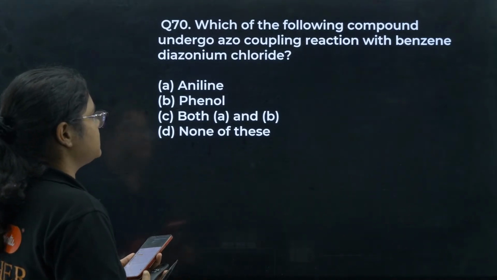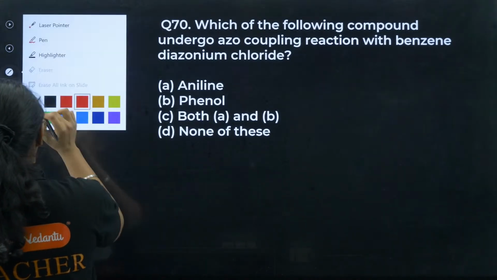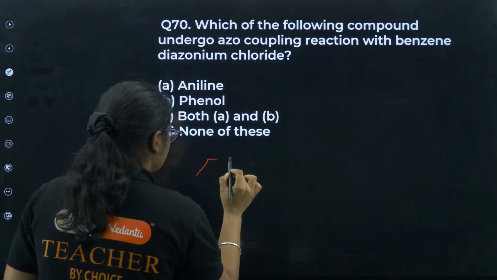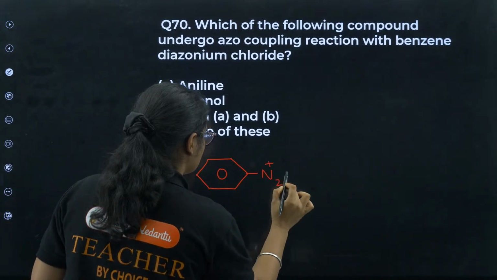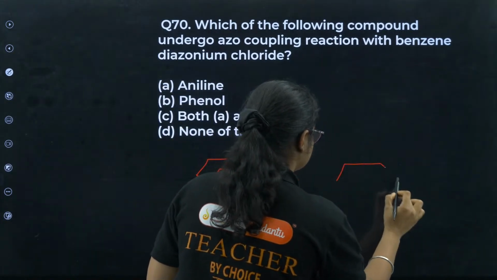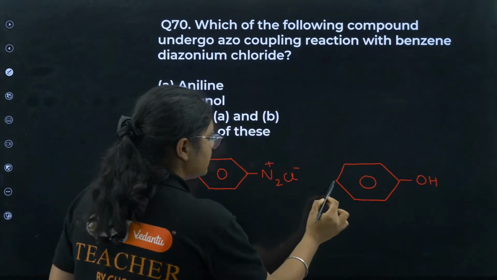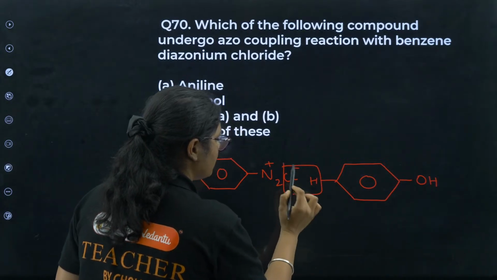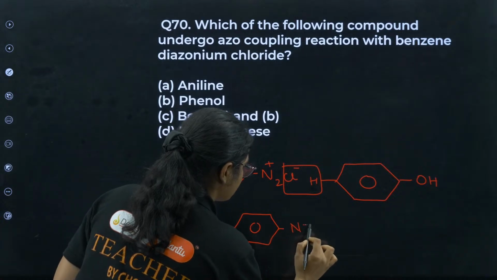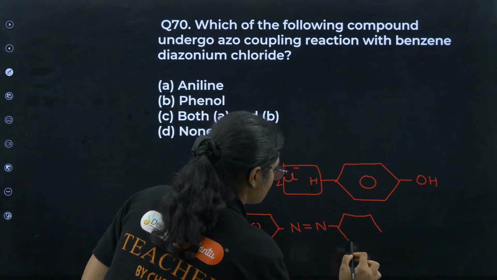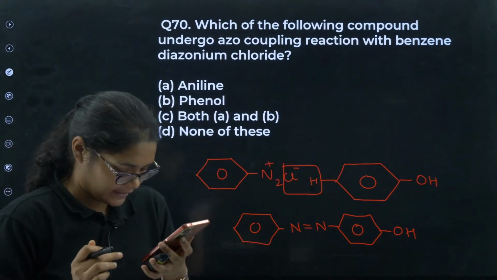Which of the following compounds undergo azo-coupling reactions with benzene diazonium chloride? Yes, we know the reaction. So if you have benzene diazonium chloride, and you have this one, there will be one coupling here, right? This double bond will go, and the product formed here is this.